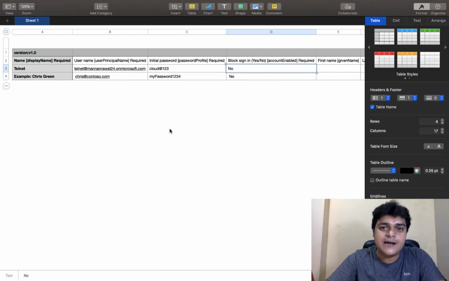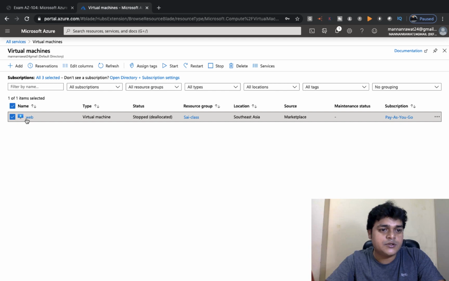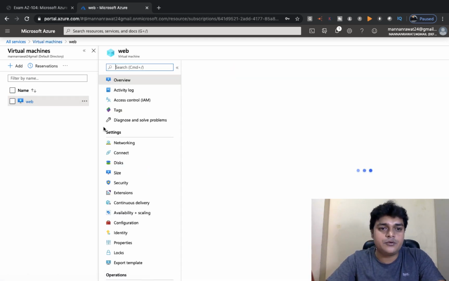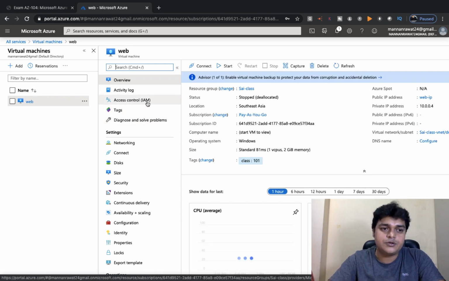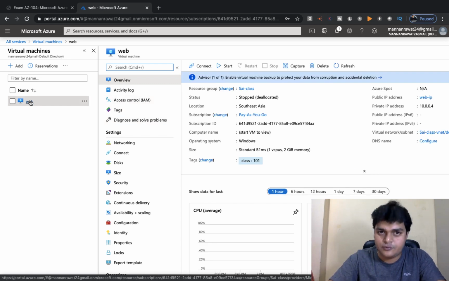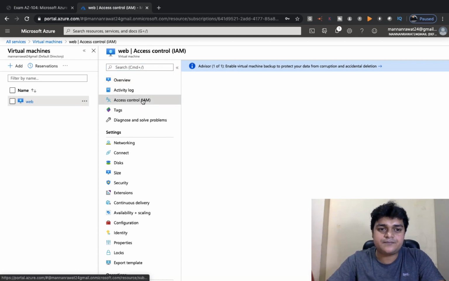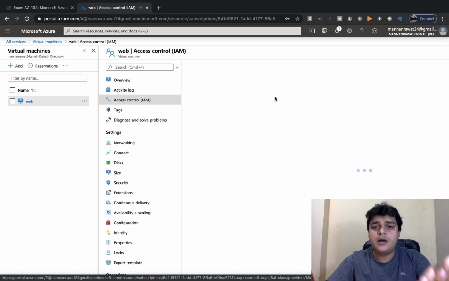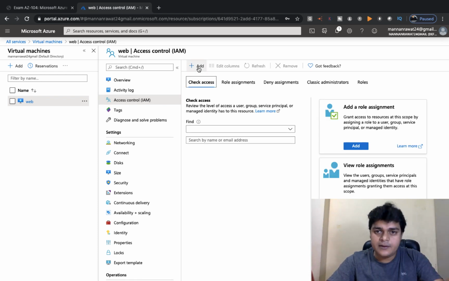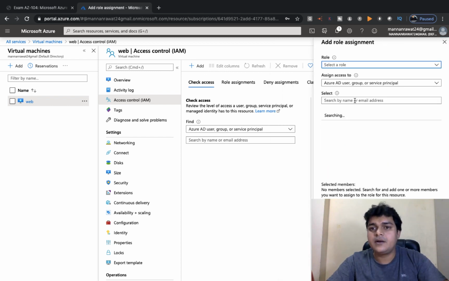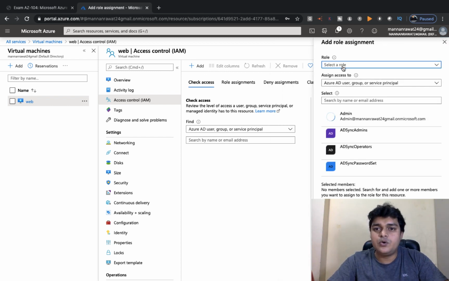But with the help of Azure Active Directory, with the help of IAM services, you are able to share your service from your root account. So I'm going to show you how we can share our existing services with our new account. You need to open your virtual machine or any resource that you are planning to share and click on Access control (IAM). Then click on Add, and click on Add role assignment and select the role you want.